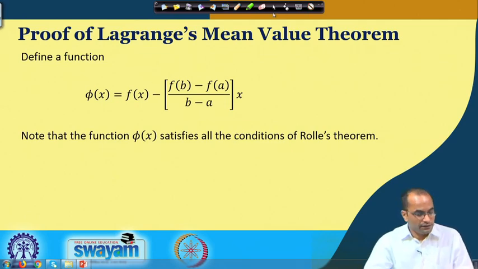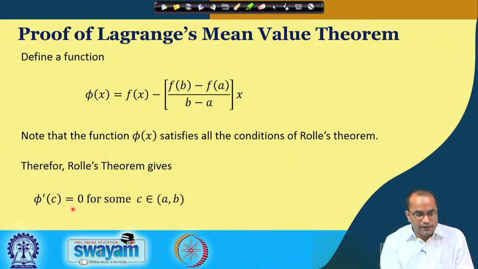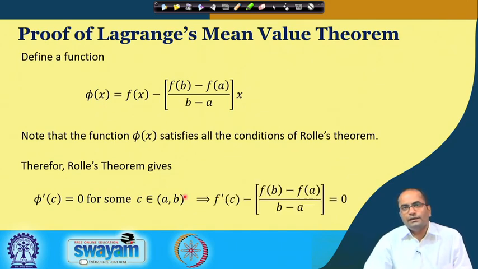So, in this case now, if we apply Rolle's theorem, then phi prime c will be 0 for some c in the open interval a b, which implies precisely that f prime c is equal to (f b minus f A) over b minus A, and that is the Lagrange mean value theorem.